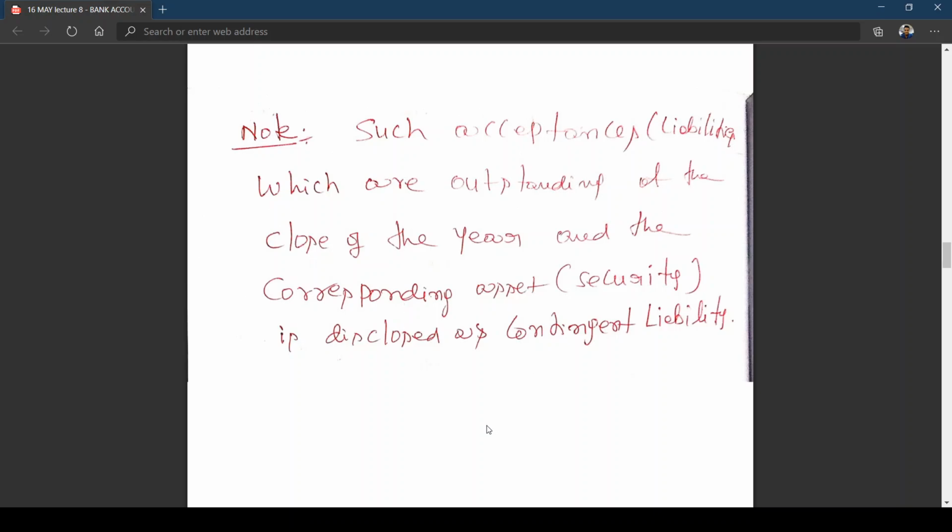Now let us work out a few problems. Such acceptance liabilities which are outstanding at the close of the year, and the corresponding asset security discharge, are disclosed as a contingent liability, because for a banker, acceptance is a liability. Is this clear? What liability? Contingent liability. In the example, if Y is unable to make payment, then bank has to make a payment. So it's a contingent liability for whom? Bank. At the same time, against the contingent liability, they also have some security, or corresponding asset. This is to be disclosed as a contingent liability in the note.